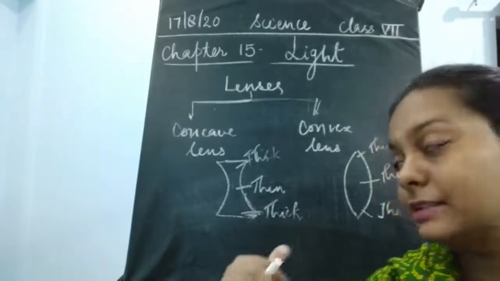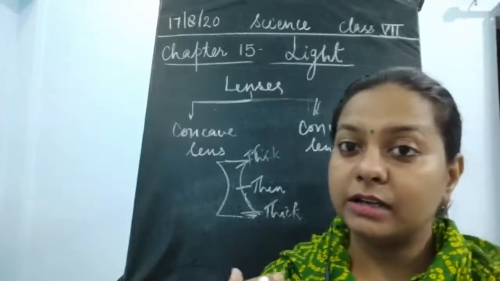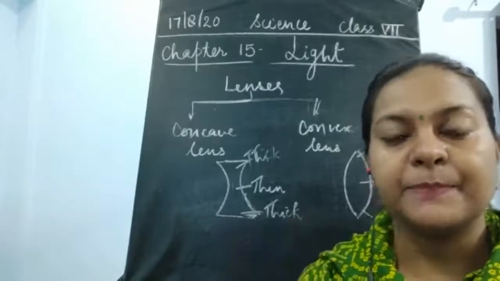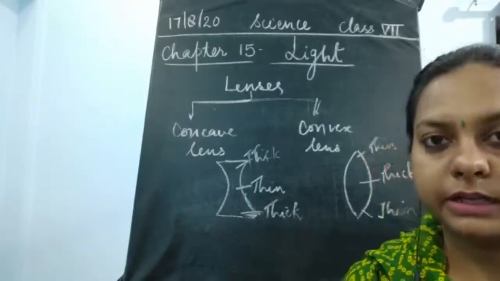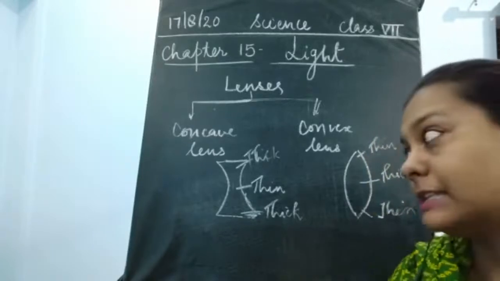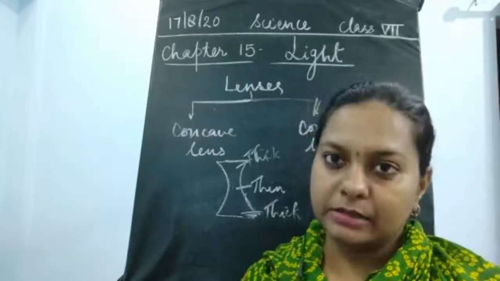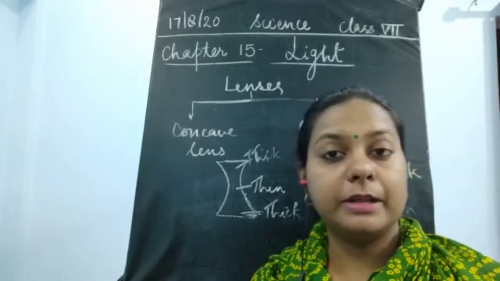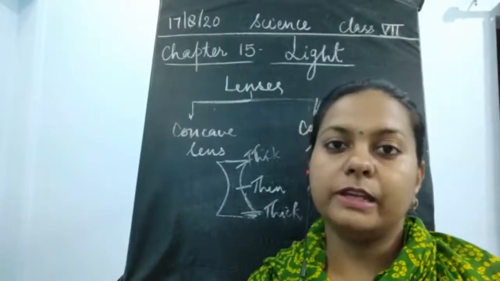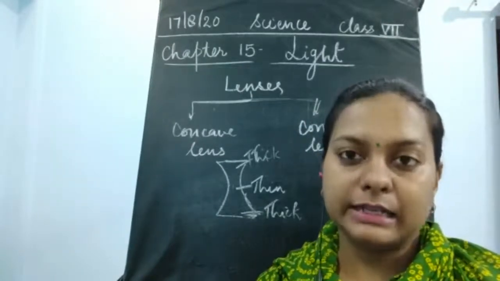As an example, these lenses are utilized in spectacles and goggles. There are many other instruments which are made with the help of these lenses.